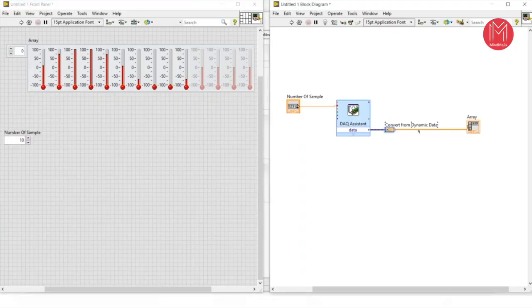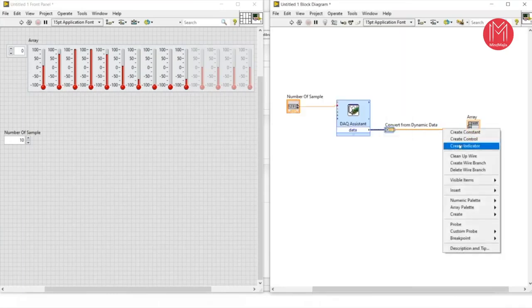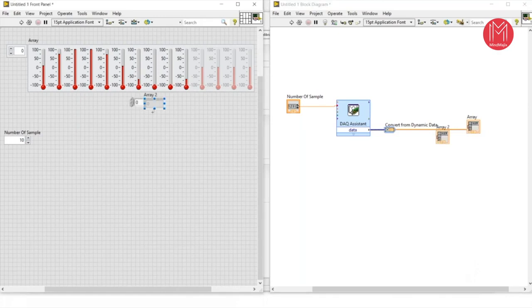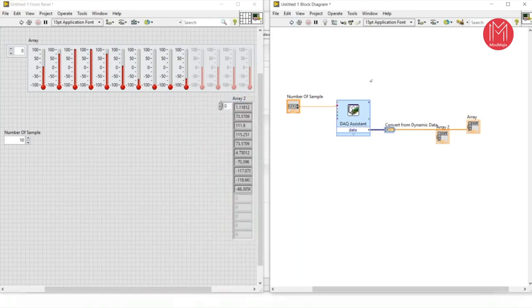Now you can right click here and click on create indicator. So you will get this array. When you increase the size of the array, you will get the digital value. It is an analog concept to display, and now I am going to show you how you can display your value in the digit format. So for that you can press the run button.